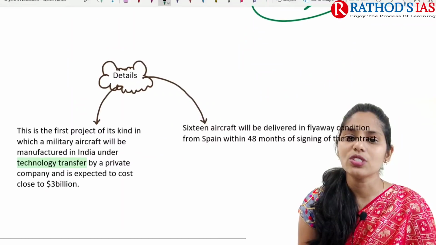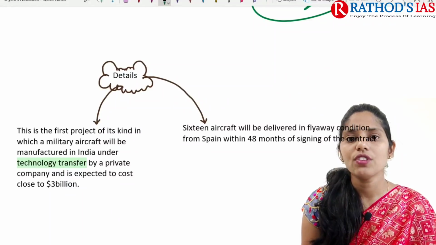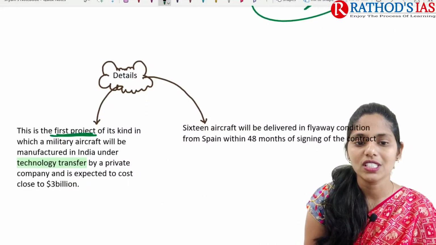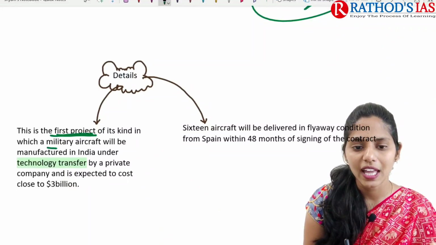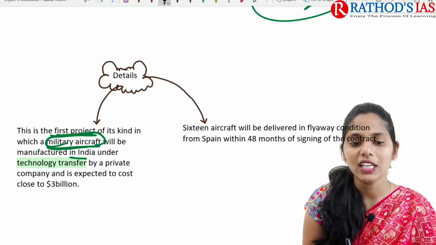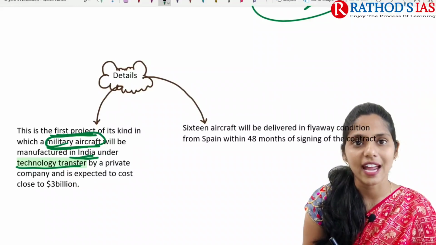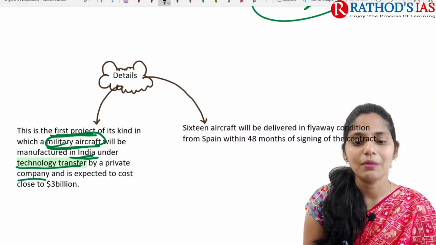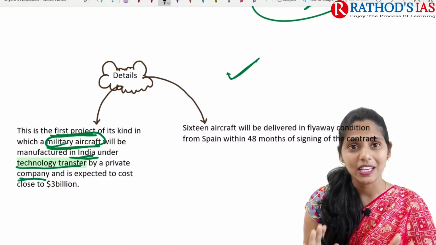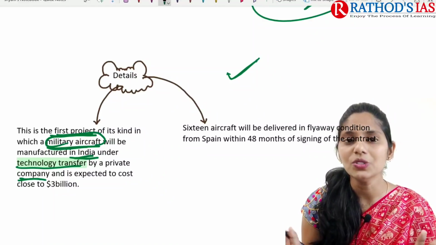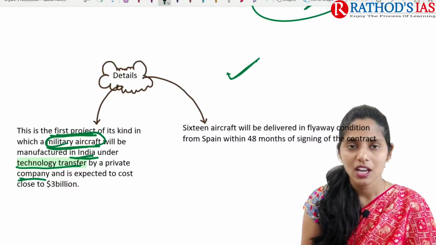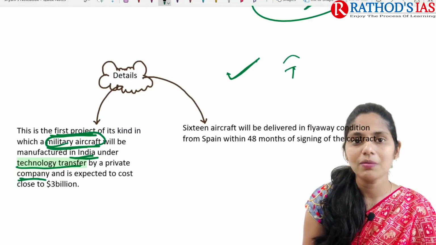Now let us see some important details. If you see the details, it says that this is the first project of its kind, in which a military aircraft will be manufactured in India under technology transfer by a private company. This is one of the important and good news here: we are going to manufacture these in India, but the technology is coming from other companies.